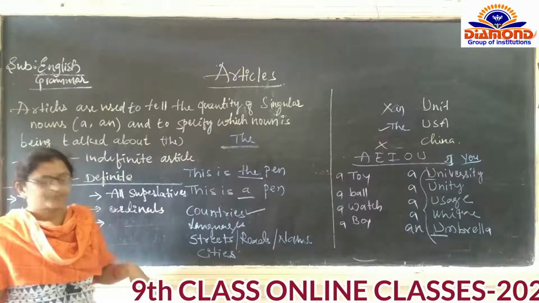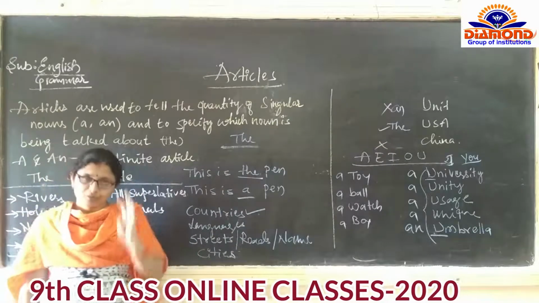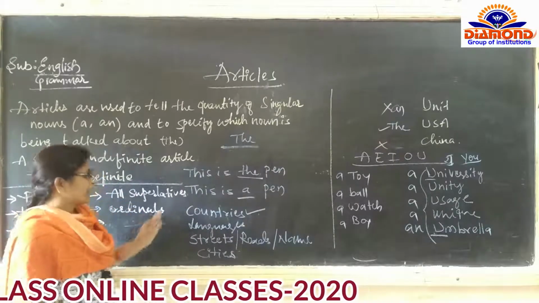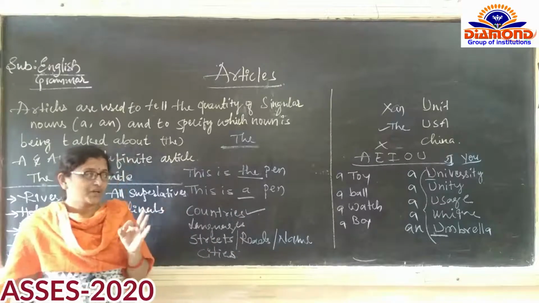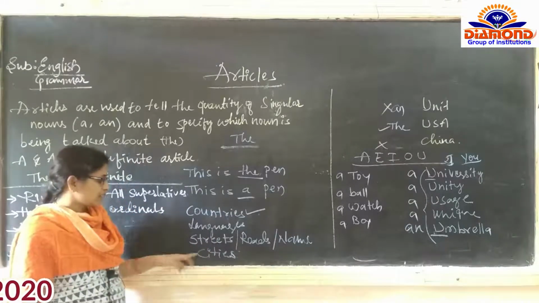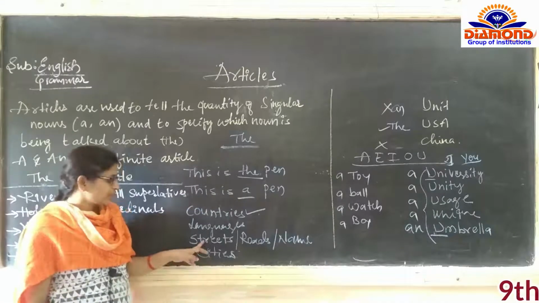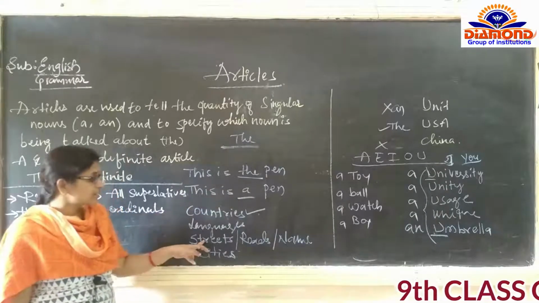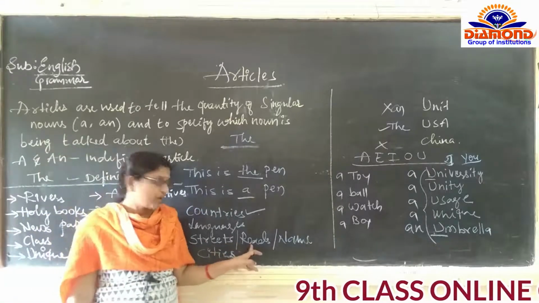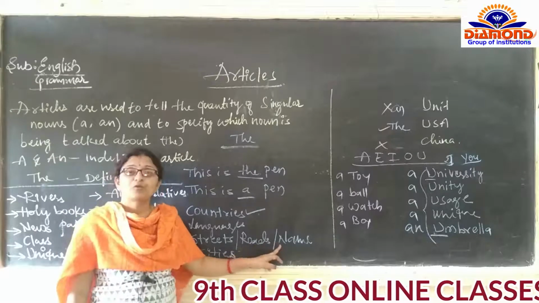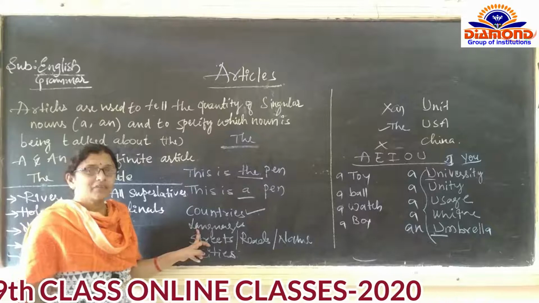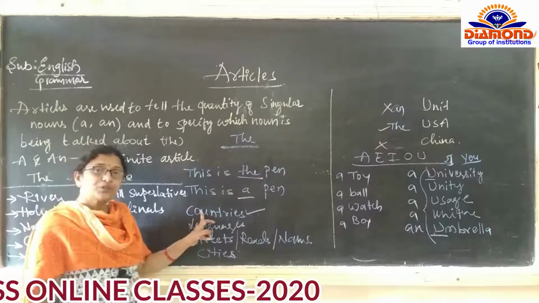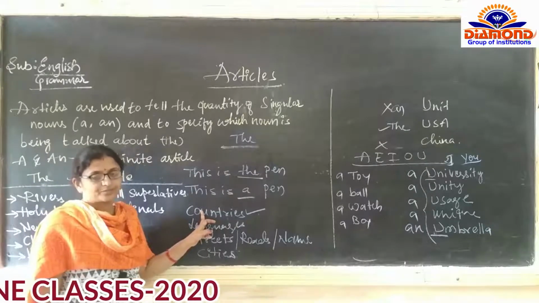So before the name of the cities, before the name of the streets, it is very, very important. Keep this in your mind. Before the name of the cities, the streets, any particular road, before the name, before the language, before the countries, "the" is not used.